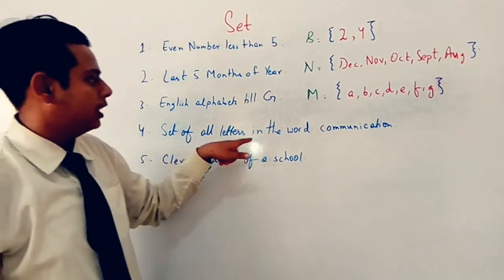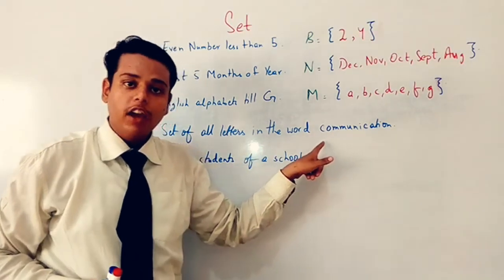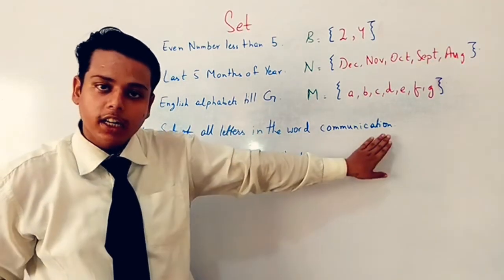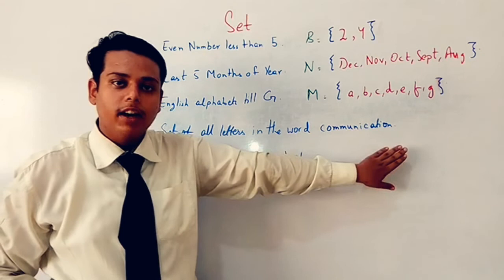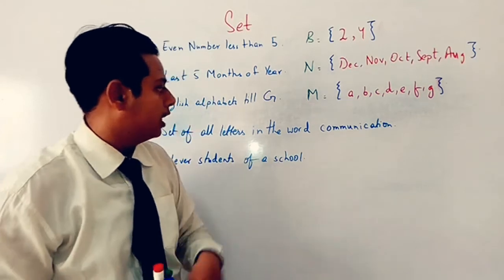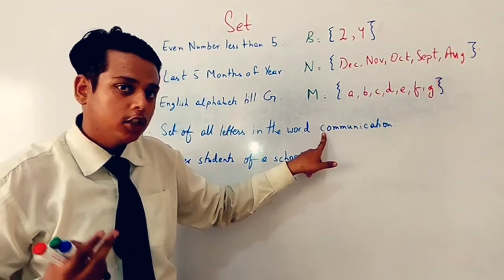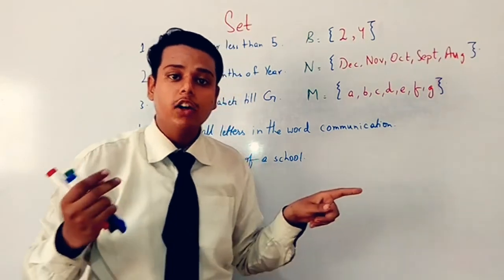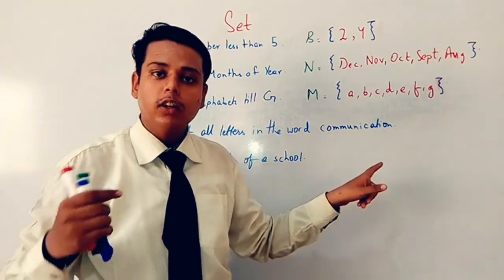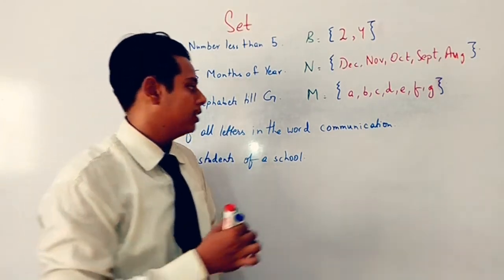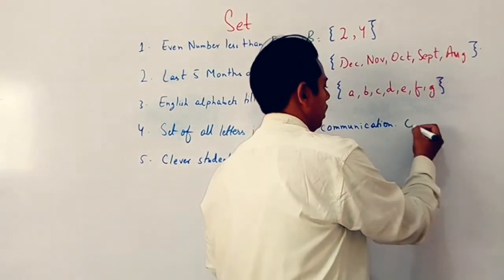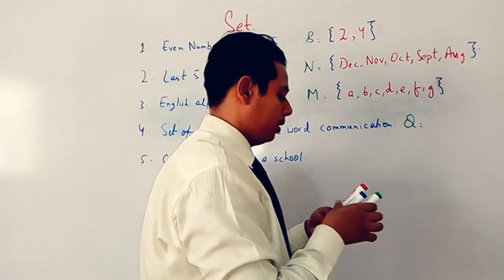Now come to the next one. Set of all letters in the word communication. Now we have to make a set in which we write the letters which came in the word communication. यानी communication में आने वाले जो letters हैं उनका हमने set बनाना है. But what is the problem over there? C is coming 2 times. But what did I say? We cannot repeat the alphabets in a set. अगर alphabets लिख रहे हैं हम या कोई भी element है तो हम उसको repeat नहीं कर सकते. So I am supposing a set Q.